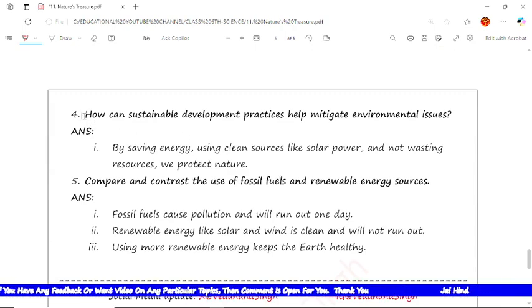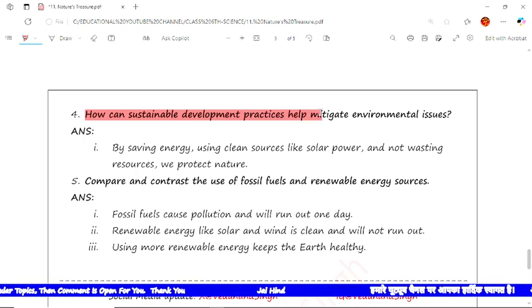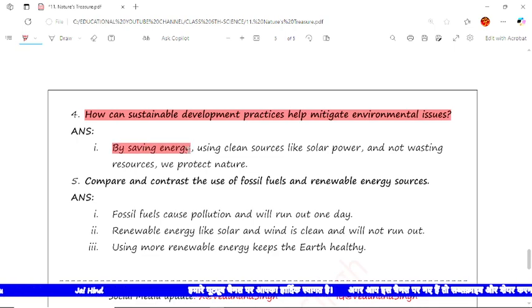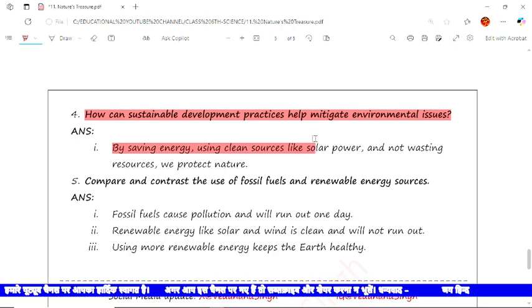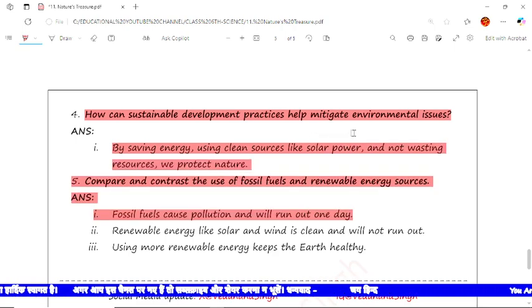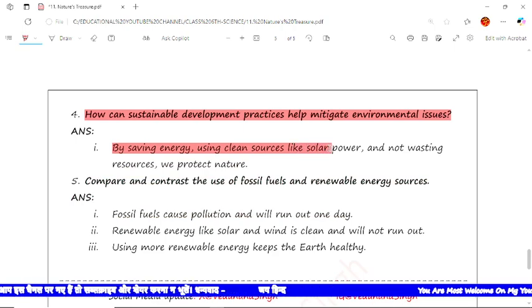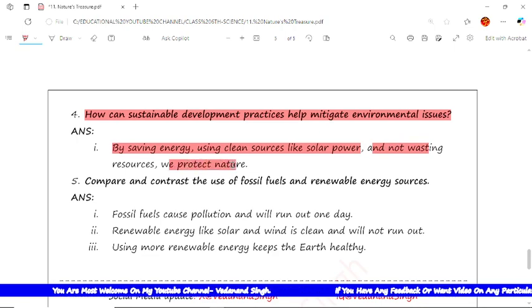Now the next question is, how can sustainable development practices help mitigate environmental issues? The answer is by saving energy, using clean resources like solar power, not wasting resources, and we must protect nature.